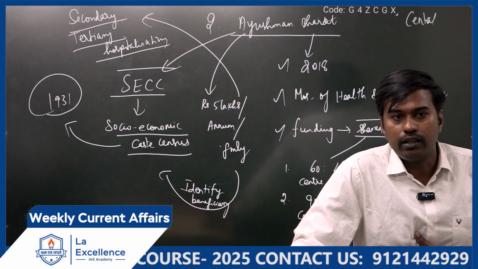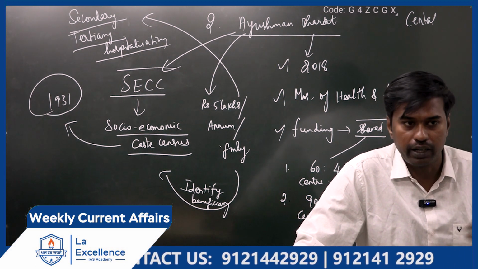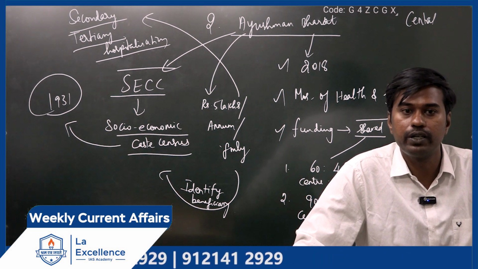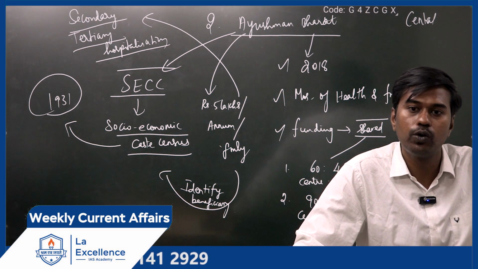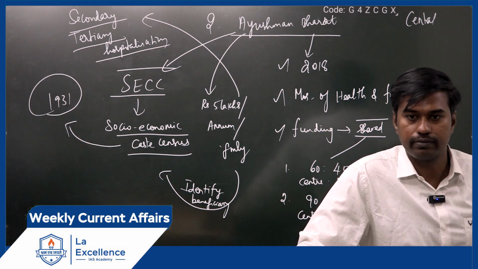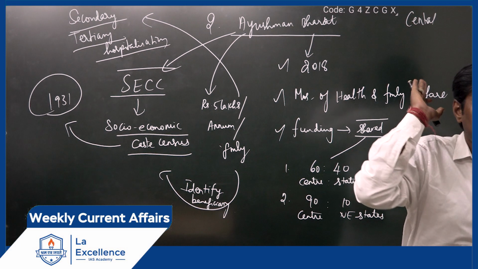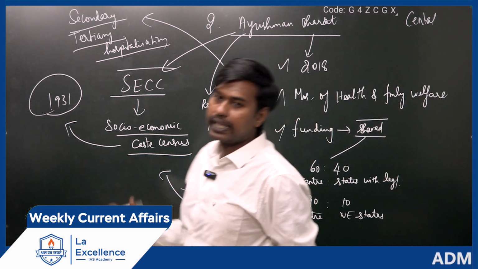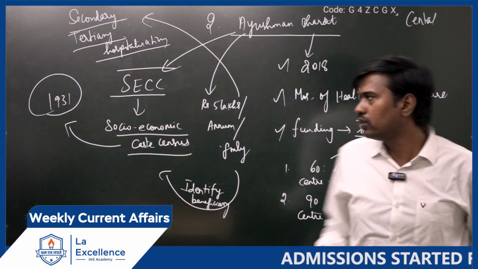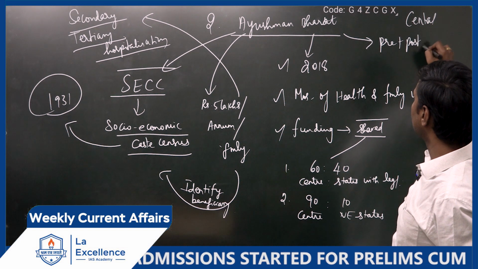In secondary hospital, specialized care won't be available. For example, if treatments for cancer or any high radiological equipments are required, then they will ask them to go and visit tertiary hospital. That will be mostly in the state headquarters. Is it clear? Yes. So Ayushman Bharat scheme is available only to which one? Secondary and tertiary care hospitalization. And one more thing, they will also cover pre plus post hospitalization charges.